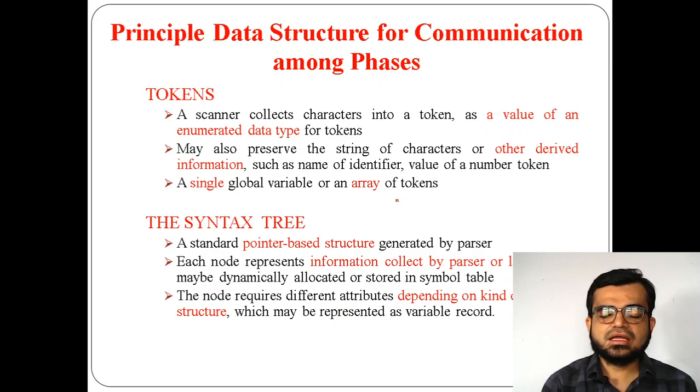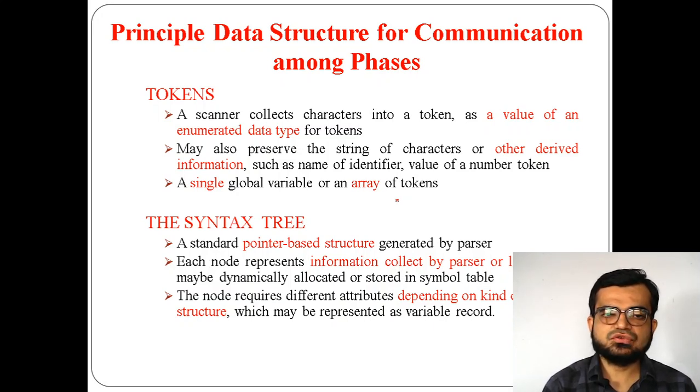The process of compilation is not a single process; it is a combination of different phases. For each phase we require communication, and that communication can happen through these data structures.